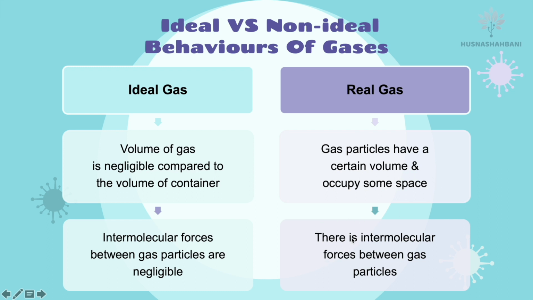And next, there are intermolecular forces between gas particles for real gas. For ideal gas, you can ignore the intermolecular forces, so we assume that there are no intermolecular forces for ideal gas, but for real gas, there are intermolecular forces between gas particles. These are the differences between the behaviors of ideal gas and real gas.